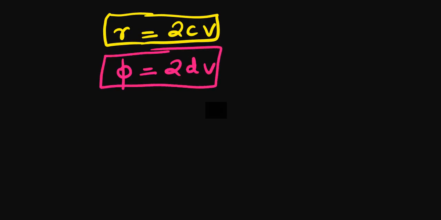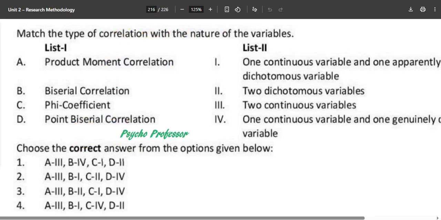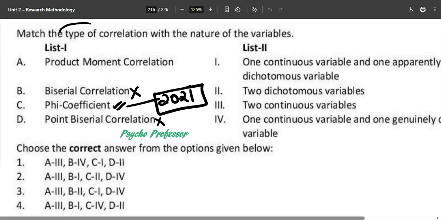Now what is left is the point biserial and the biserial correlation. I seriously want you to remember just these two things, because next time when the question comes, you will be able to solve it on this basis. They might not ask you about point biserial or biserial, but you can check the phi coefficient in the PYQ book. In 2021 also they asked this kind of question on phi coefficient: what type of variable and so on. The question is trying to ask about the type of correlation.